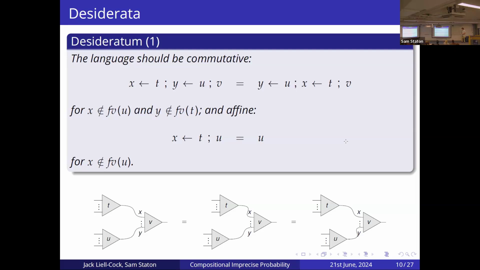So the reason we want this type of desiderata is because basically this allows us to model our program as data flow diagrams. So we can see this middle program here, which runs program U and T, and this other program here, which runs program T and U. Well, there's no ambiguity about writing both of these programs like this because they'll always be equal. So we can just represent our entire program as a data flow diagram. And we can also interpret our programs in Markov categories, which we'll get to later.